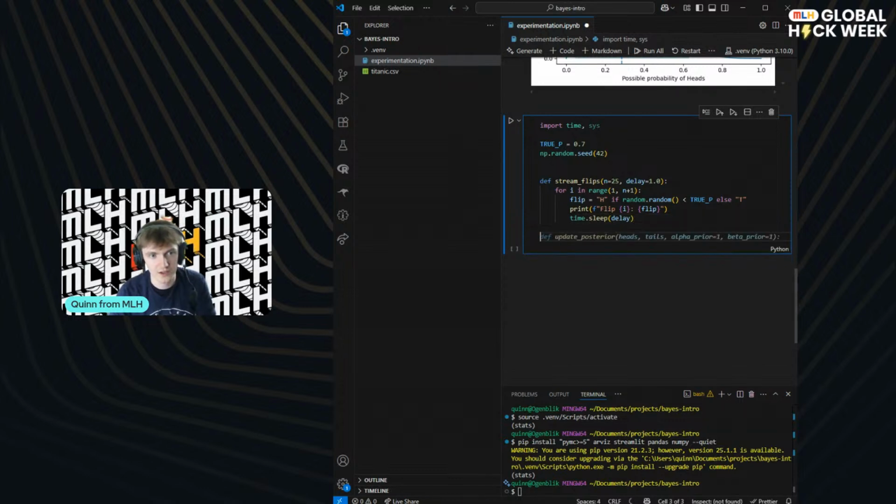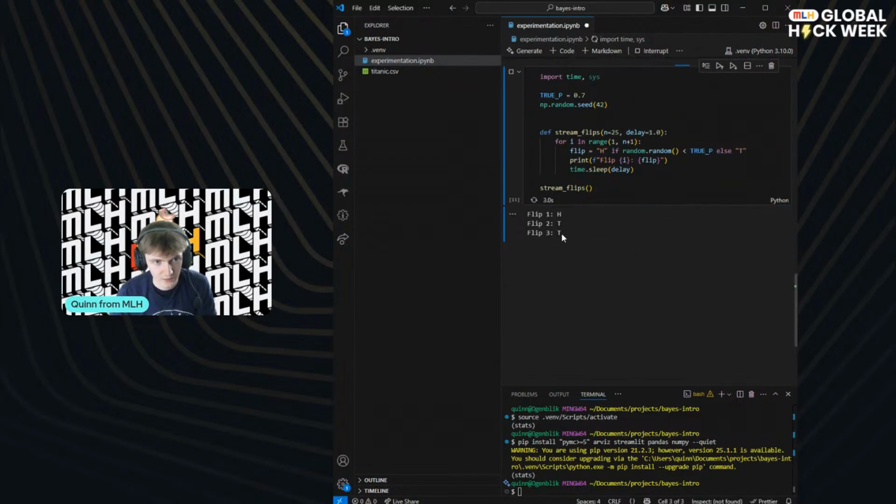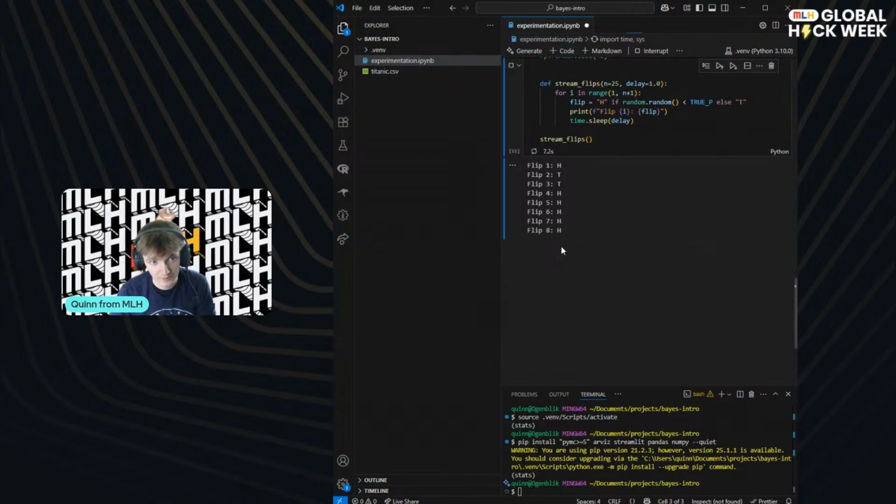Okay, if we run this now with the default settings, we get a head, a tail, a tail. Okay, head, pretty even so far. Head again, and again, and again, many heads in a row. Now this is getting weird.